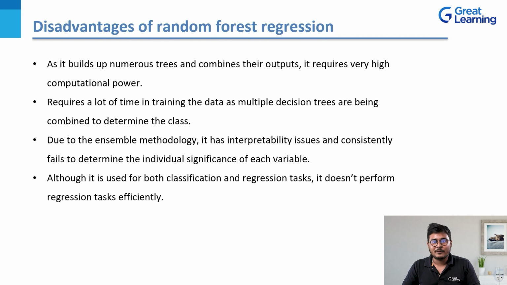Now, let me give you an example for that, in the programming world itself. You have a programming language called Dart. Dart is one programming language by which you can develop both Android and iOS applications. But a person who does only iOS application development, who uses the Swift programming language, will have an upper hand compared to a person who's using Dart. Similar is the case when we talk about the random forest regression algorithm performing for both classification and regression. It doesn't perform regression tasks as efficiently as it performs classification tasks.